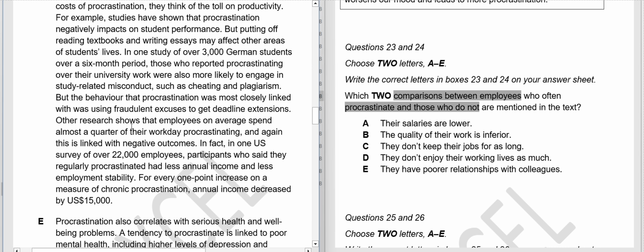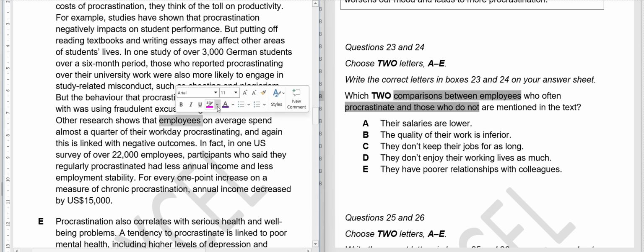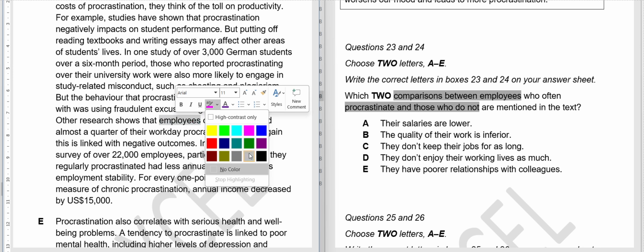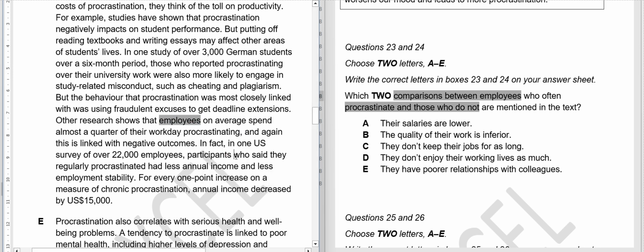Other research shows that employees on average spend almost... here is something about employees. So let me do this. Here we are now talking about employees. I'll read the question now. Which two comparisons between employees who often procrastinate and those who don't are mentioned in the text? So we have to find the comparisons.